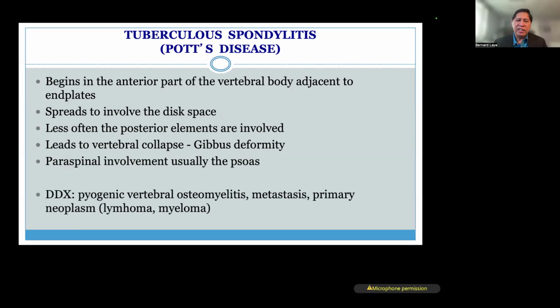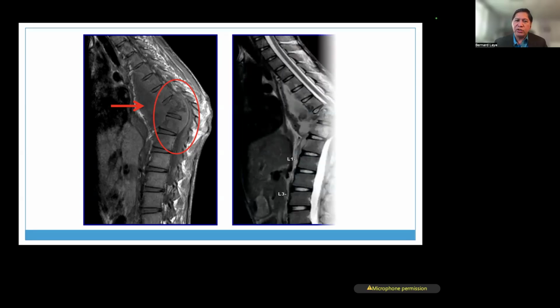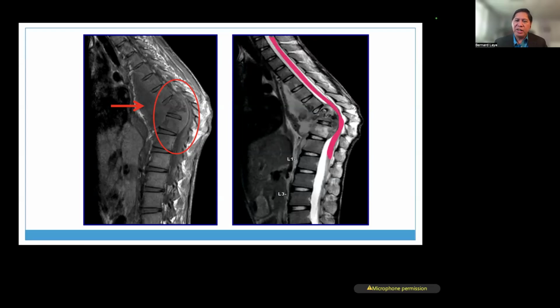So in addition to the bone abnormality, there usually is a soft tissue or an abscess formation right next to it. No? So this is the collapsed vertebral bodies, and this is the associated paravertebral soft tissue. It could be an abscess, it could be a soft tissue. But, you know, when we see this combination, we also have to look at how it affects the spinal cord. And here we see the spinal cord is being effaced and stretched by this bone and soft tissue abnormality.